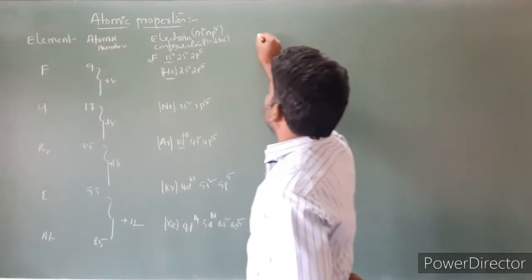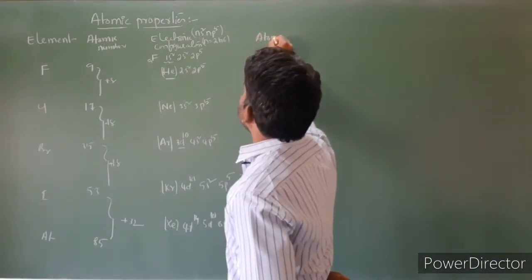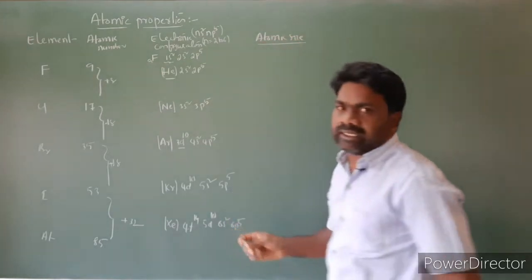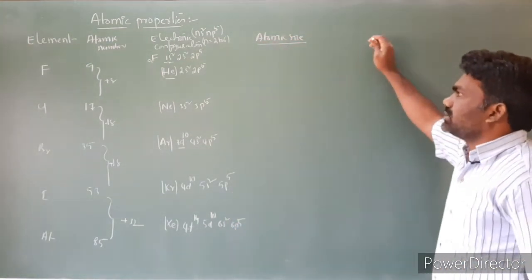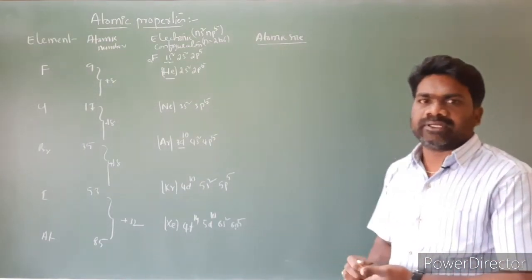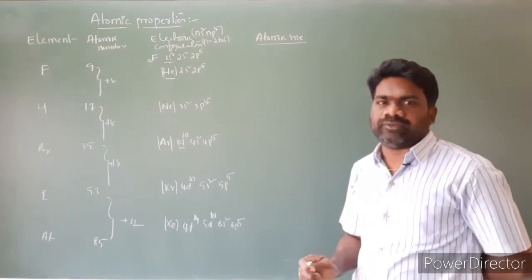Next, atomic size, or you can take covalent radius. While moving from top to bottom, atomic size increases because of the increasing number of shells.